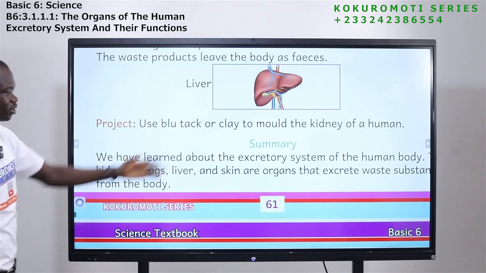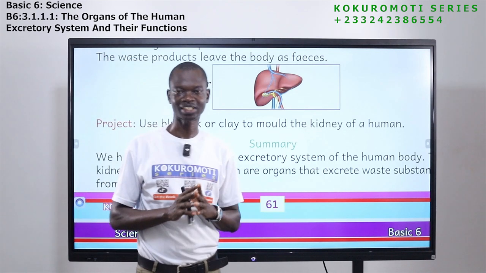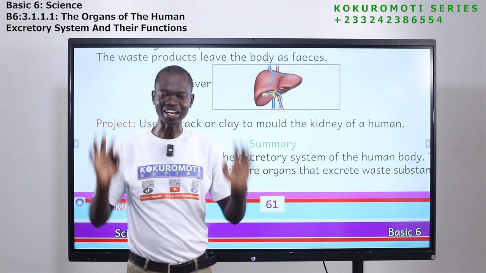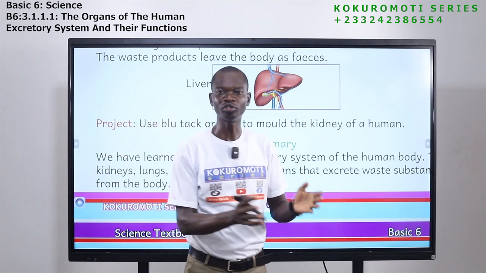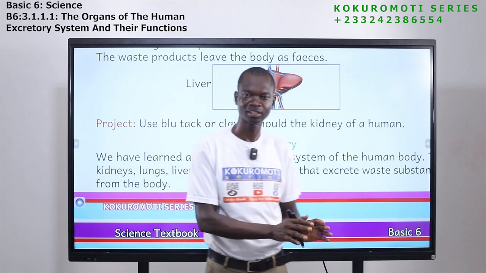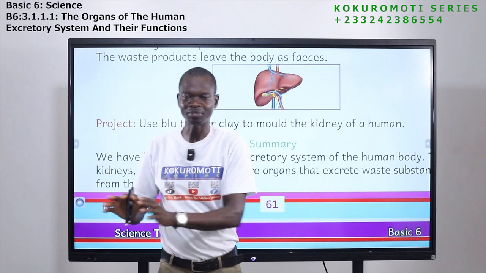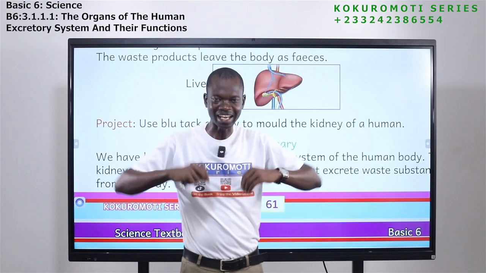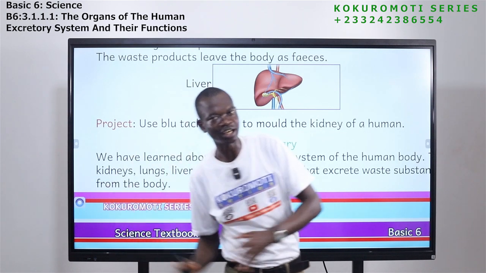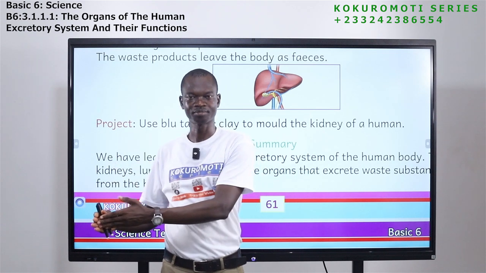Okay, now we are coming to the end of the lesson. Remember that today we have learned about excretory organs. I said that they are organs that remove waste substances, waste products, unwanted substances, things that are not needed by the body, but they are inside the body. The organs that remove them from the body is what we call the excretory organs.